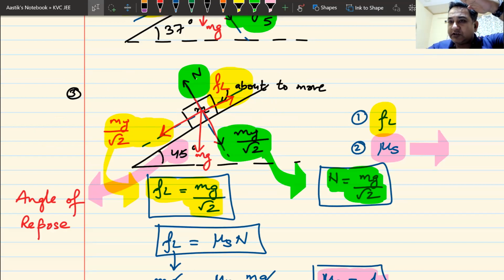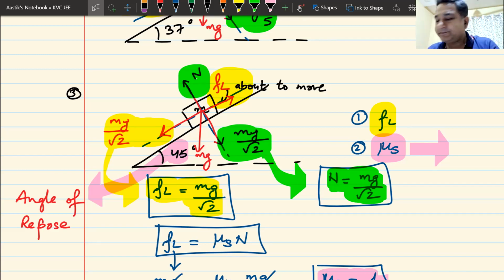Right now, in this question number 3, the angle of repose was 45 degrees. So at 45 degrees, this block begins to slide. Once it begins to slide, you can actually decrease the angle slightly, and you can see that practically in your lab. The block will keep on sliding.